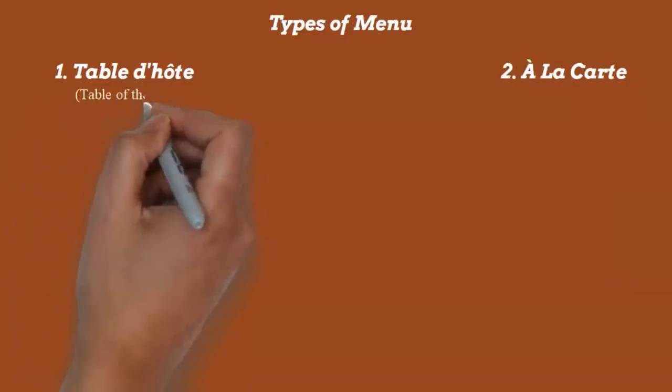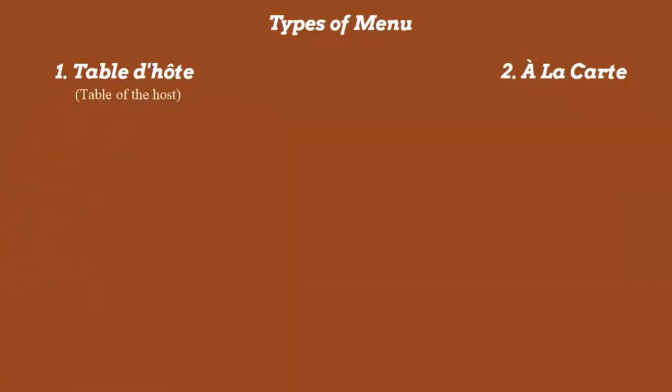Now, the table d'hôte is a fixed menu at a fixed price. Table d'hôte literally means table of the host. Whenever we go to a table d'hôte restaurant, we do not have much choice. We are only offered what the chef or the owner has prepared for that particular day. So we cannot make our own choices. We have to go by the owner's or the chef's choices for that day.